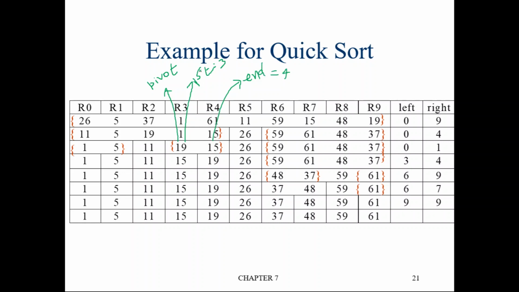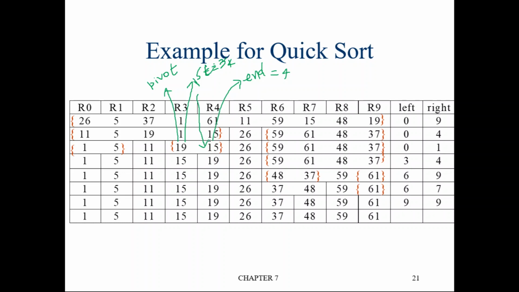End is equal to 4. This is start. Start is equal to 3. So now you check again start. The element at start location, is it less than or equal to pivot? The element at start location is 19. Yes, it's equal to pivot. So increment start. So start will now point to the 4th location.